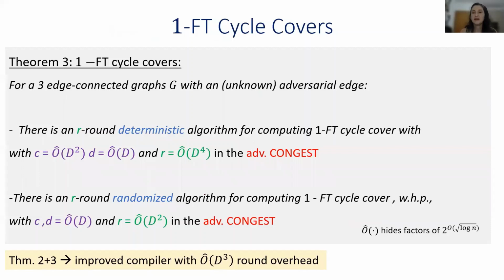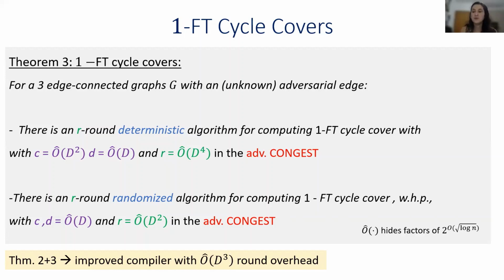Then our main results are constructing the fault-tolerant cycle cover in the adversarial CONGEST model, where we also have adversarial edges. For the single edge case, we showed that if I have a 3-edge-connected graph with one fixed adversarial edge, then we have a deterministic algorithm for computing a one-fault-tolerant cycle cover with congestion Õ(D²), dilation Õ(D), and round complexity Õ(D⁴).